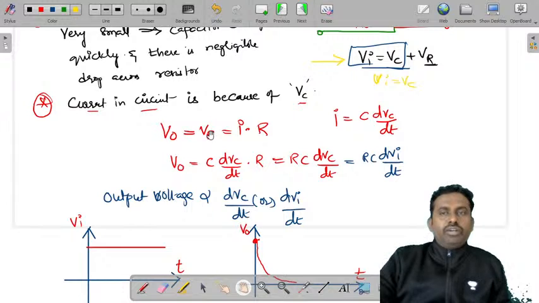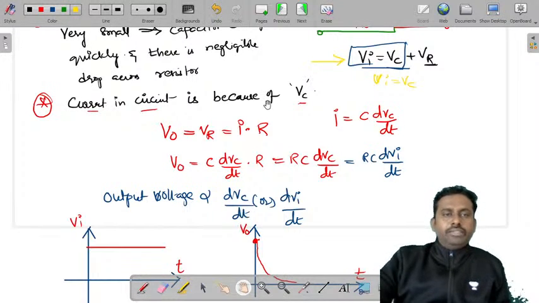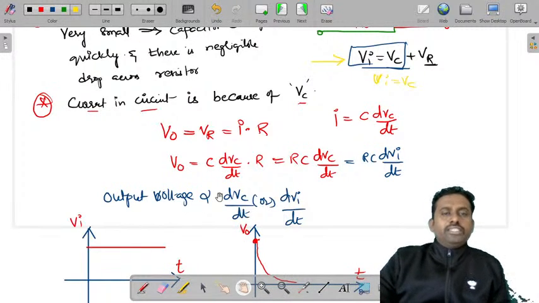So V output is equal to the voltage across the resistor, which is I into R. I is because of the capacitor, so I is equal to C dVc by dt. So V output is equal to C dVc by dt into R, so RC dVc by dt. We can say that dVc by dt can also be written as dVi by dt, because Vi and Vc are the same. So the output voltage is proportional to the differentiation of the input.